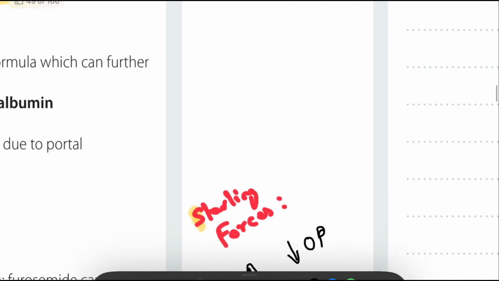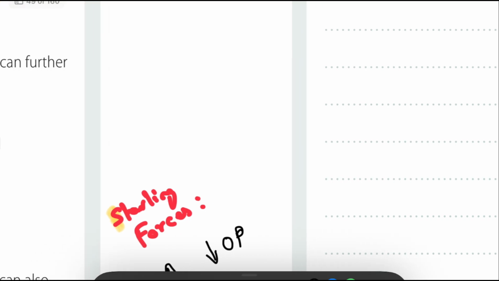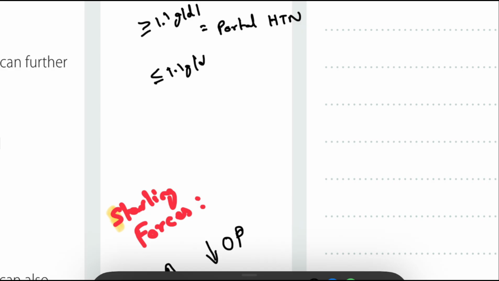So in SAAG criteria, if it's greater than or equal to 1.1 grams per deciliter, we have to suspect portal hypertension. If less than 1.1 grams per deciliter, we have to check non-portal hypertension. So now if it's high, more than 1.1 grams per deciliter, it means portal hypertension, right?